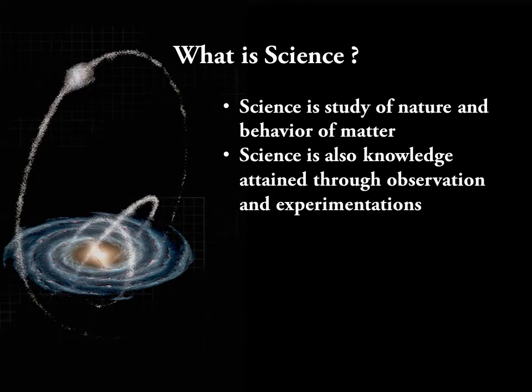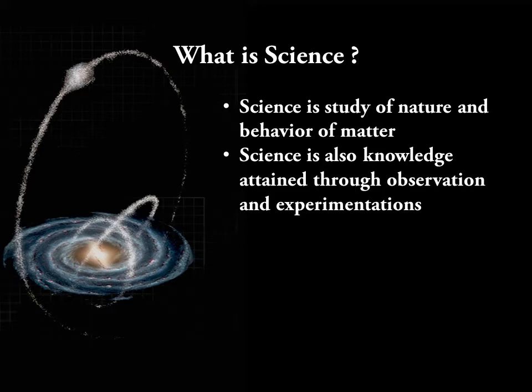Another definition is that science is also knowledge obtained through observation and experimentation. We have already discussed observation, and experimentation is where we set up a system intentionally, see what it can do and observe the results, and then scientists make laws according to their results.